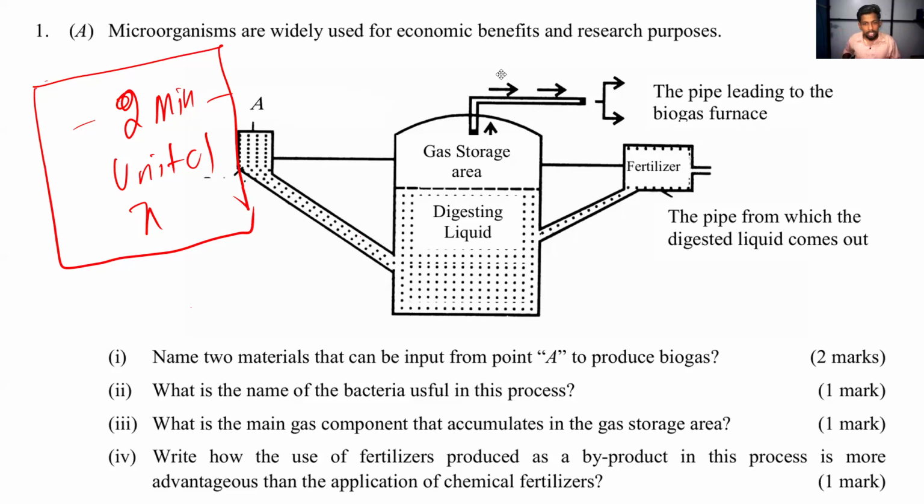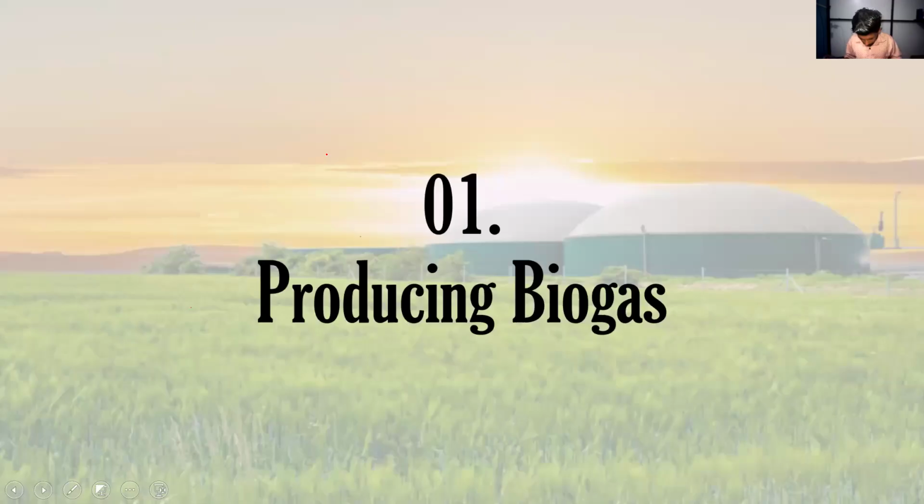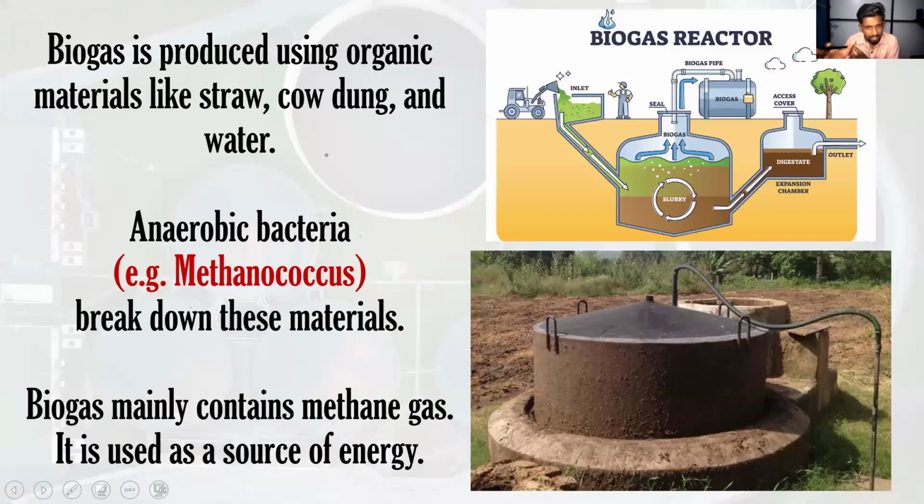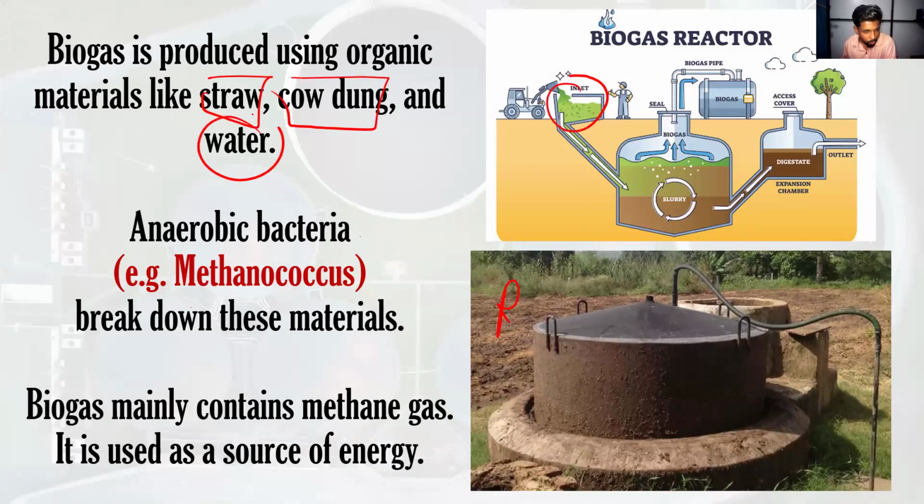So here, this is the structure of the biogas plant, right? This is a real structure, and this is an animated picture to explain. Here you can see we are inserting all the waste: the cow dung, straw, water, and other food waste. We put all that waste into the inlet part, where we input those materials.